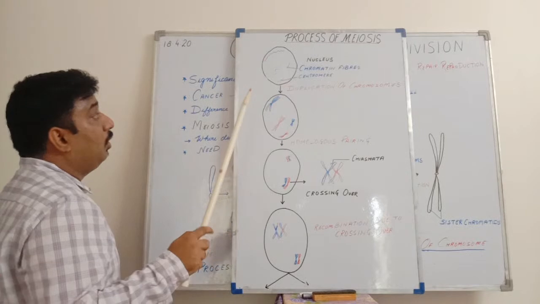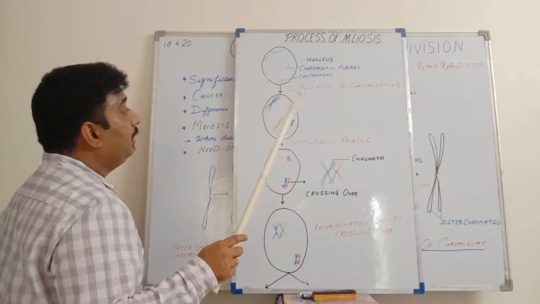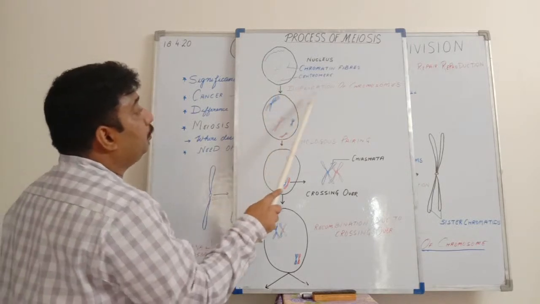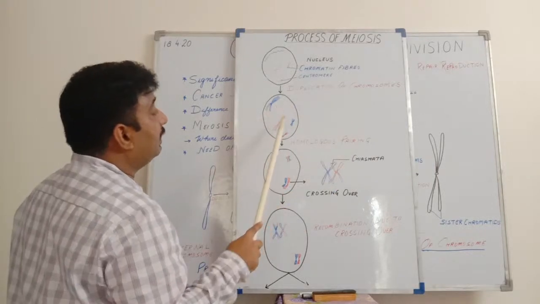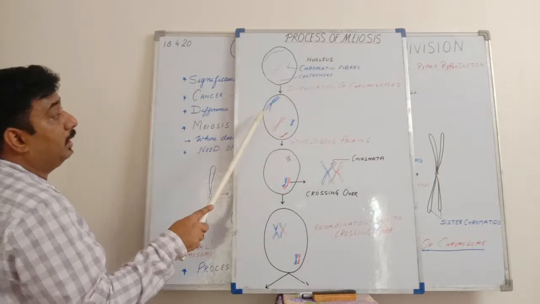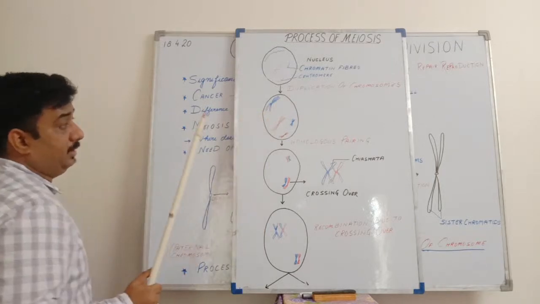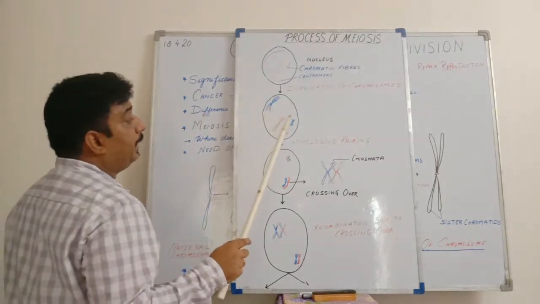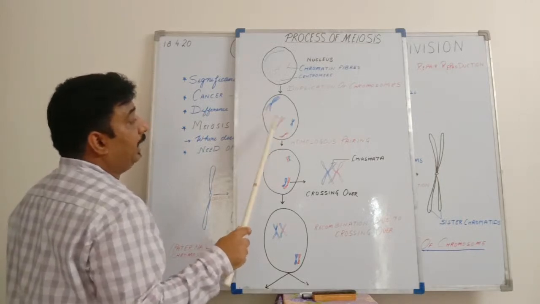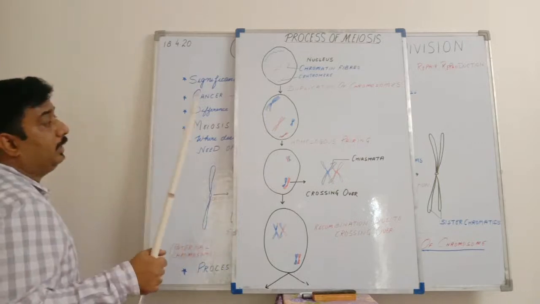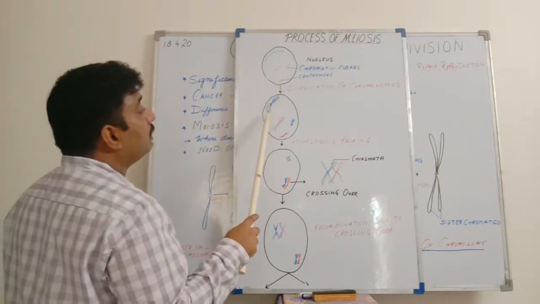It is a cell or a nucleus which is diploid. Then the duplication of the chromosomes will take place first of all. Here I have shown the chromosomes with two different colors, which denote that the blue one is the paternal side and the red one is the maternal side. So what actually happens? The homologous chromosomes...